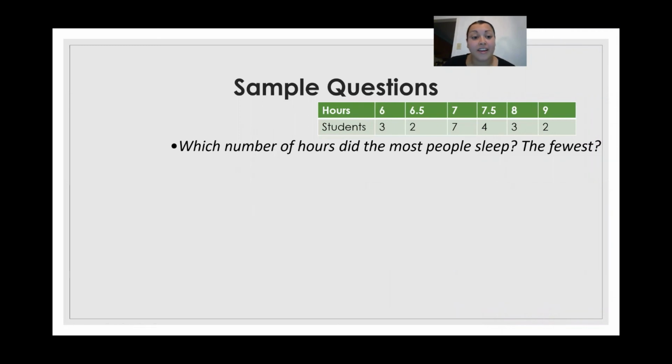Some other questions we could ask are, which number of hours did the most people sleep or the fewest? So if we look, the most people, so again, we look at our number of students, the highest number of students was in this category, which means the highest number of students slept 7 hours. So the majority of our students slept 7 hours. So then we say, what was the fewest? So that was actually a tie. So the fewest was 2 students. 2 slept 6.5 hours, and 2 students slept 9 hours.